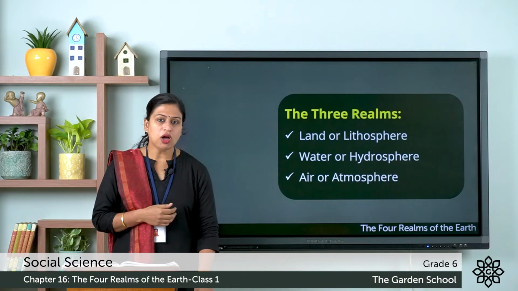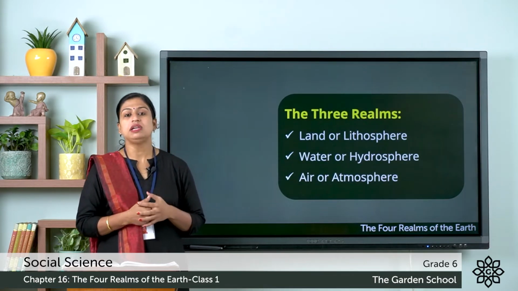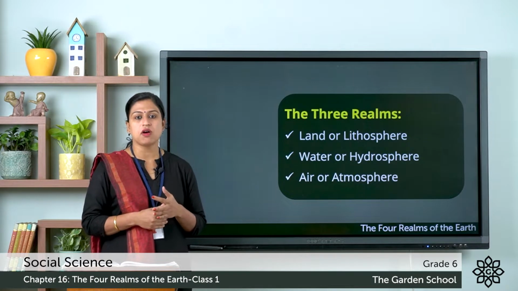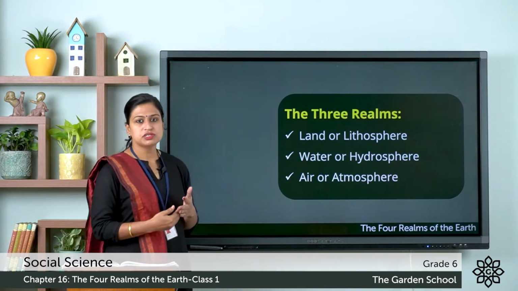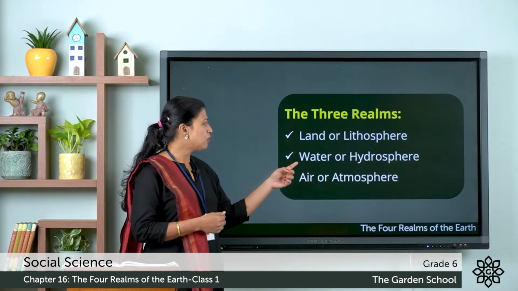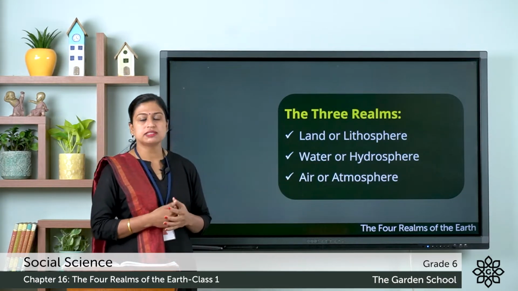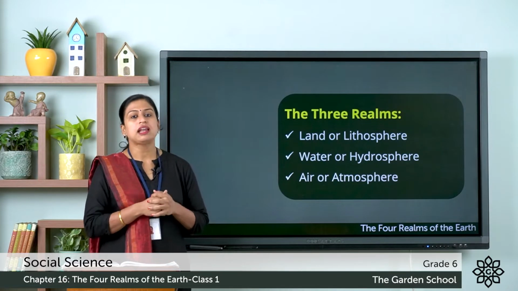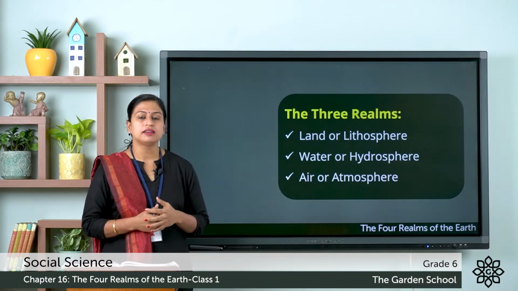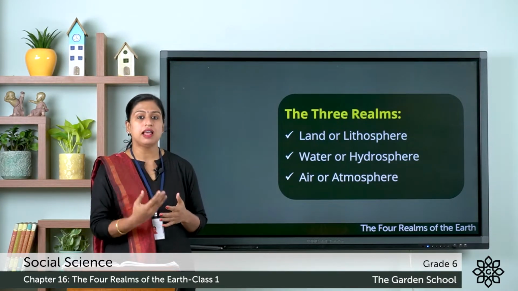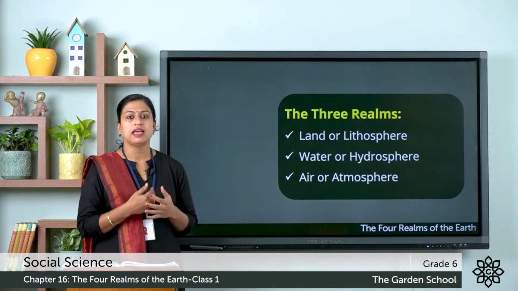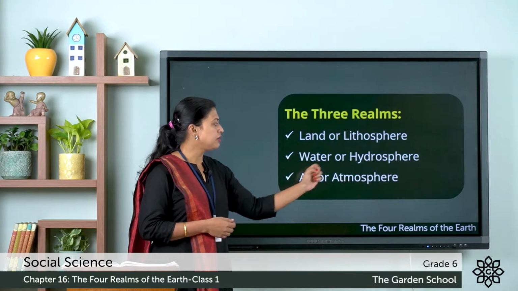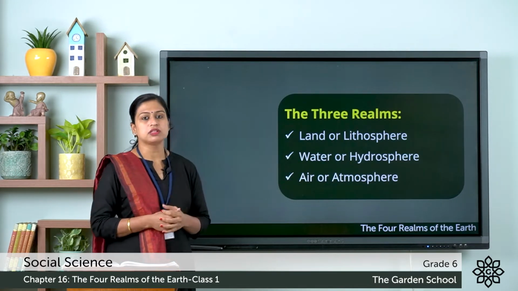Now kids, you all know that the Earth is the only planet where life exists, and this is because of the presence of land, which is known as lithosphere, water, which is also known as hydrosphere, and air, which is known as the atmosphere. So we can say that the Earth has three realms or three domains, and they are land, lithosphere, water, hydrosphere, air, atmosphere.